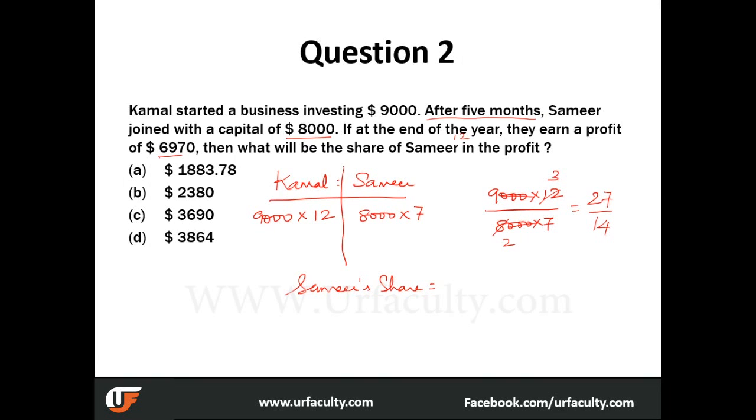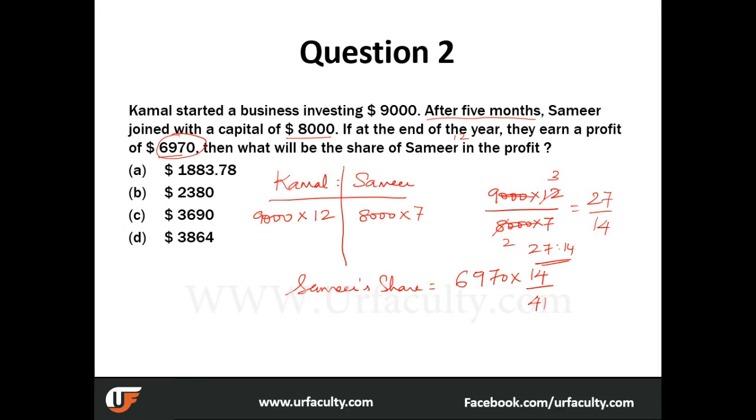Samir's share is, you see a profit of 6970. And what is Samir's share? The ratio is 27 is to 14. So if it is 27 is to 14, you have to multiply by 14. And what is the total share? How do you arrive at that? It is 41. You just need to put 27 plus 14, 41. So this is how you calculate it finally, because 14 out of 41 is actually Samir's share.